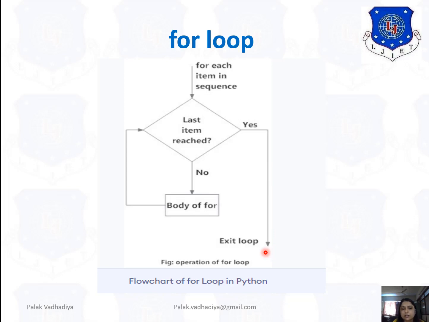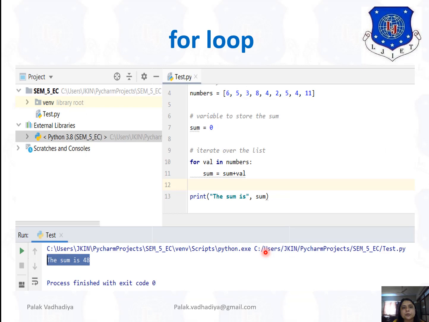Alright. Now we will discuss a small program in a for loop. I have written this code in PyCharm. See here, the numbers are 6, 5, 3, 8, 4, 2, 5, 4 and 11. And if you remember, I just used the square bracket. The square bracket specifies what? It's my list. Right, these are all variables. That is what you can define: string, then dictionaries if you remember, then list, all those things.